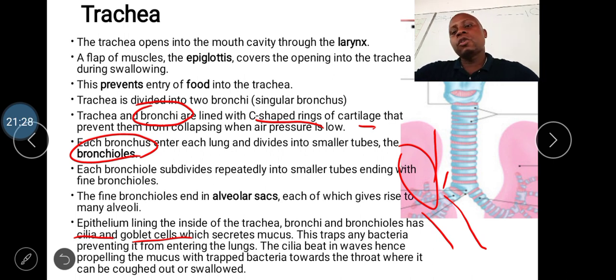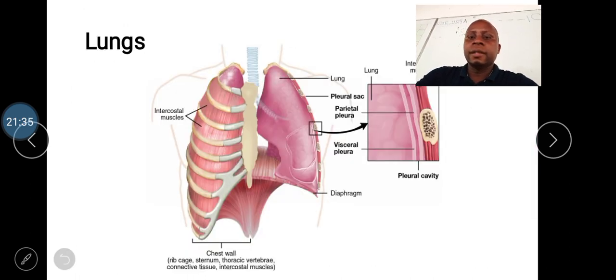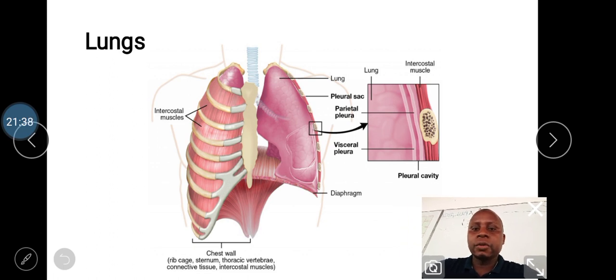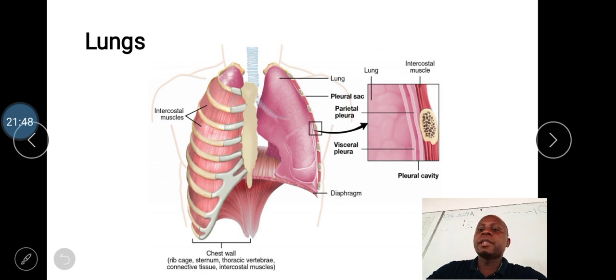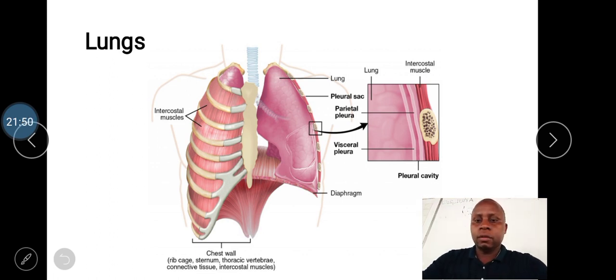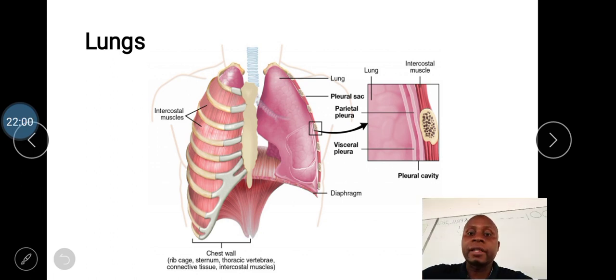Now, let us go to the lungs. We discuss how the lung is adapted to its function. The diagram alongside here shows the lung. Now, the lungs are usually found in the rib cage, or the thoracic cavity. You can touch your thorax. Inside the thorax, there are some specialized organs, and these organs are called the lungs.